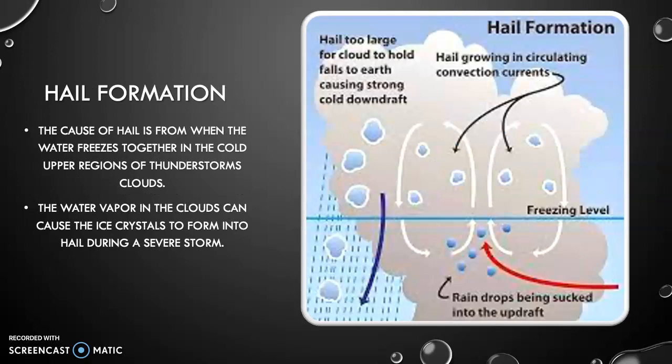Hail formation. The cause of hail is when the water freezes together in the cold upper regions of thunderstorm clouds. The water vapor in the clouds can cause the ice crystals to form into hail during a severe storm.